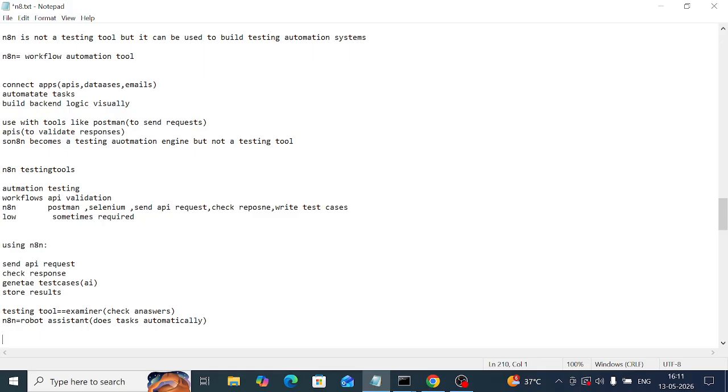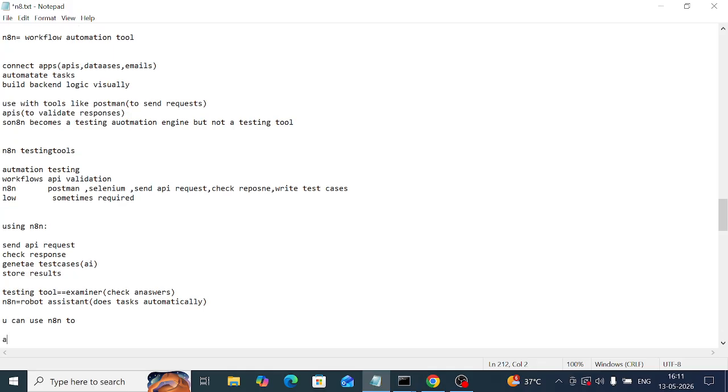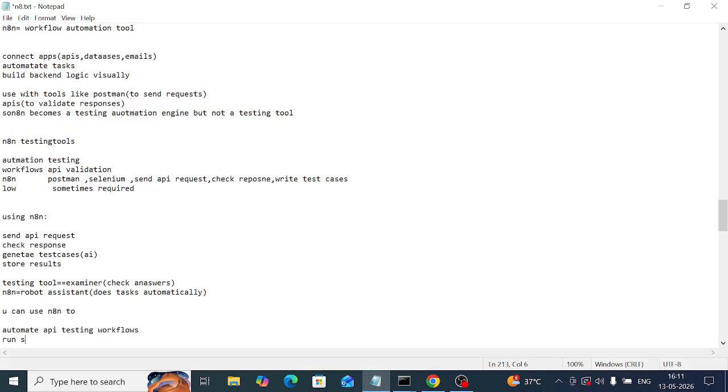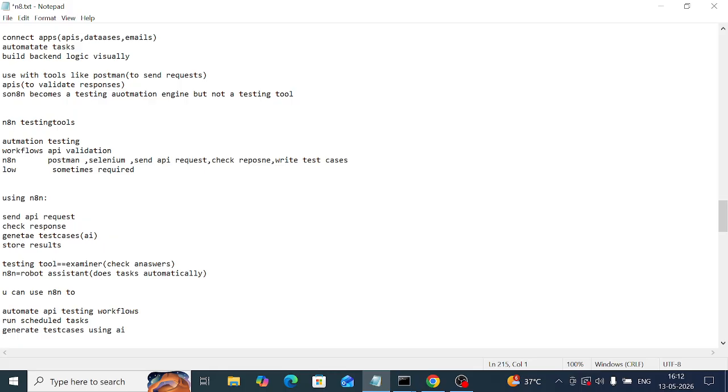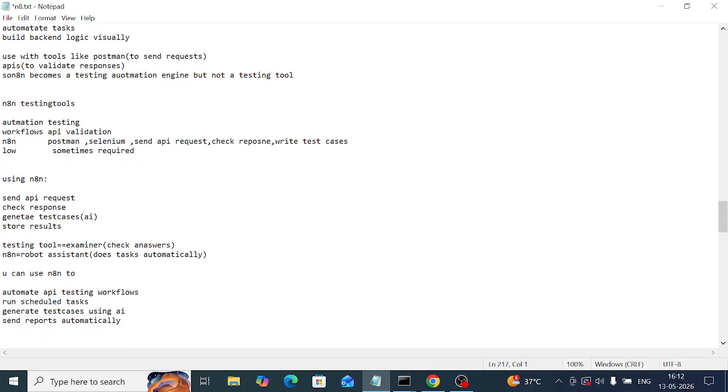Where n8n fits in testing: you can use n8n to automate API testing workflows, run scheduled tasks, generate test cases using AI, and send reports automatically.